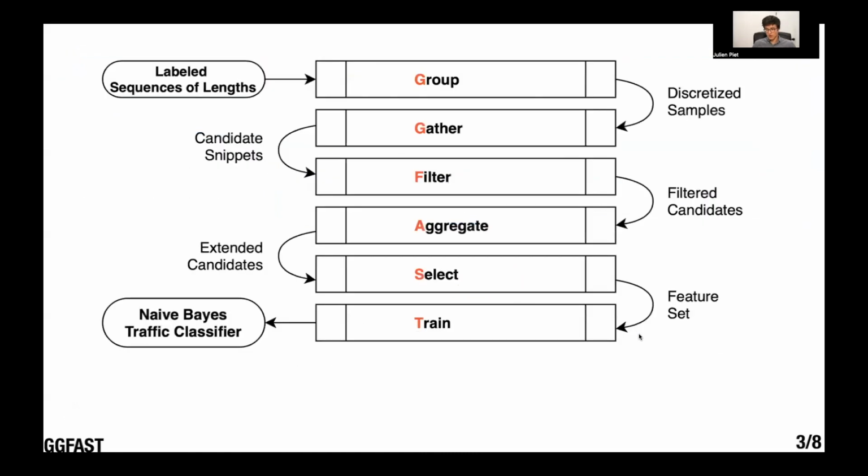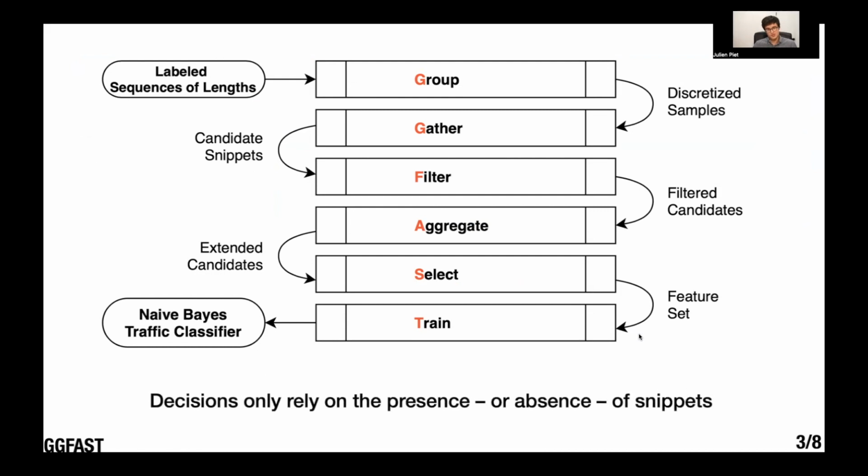So if we look at our whole GGFAST framework, the name is based on the 6 steps. It starts by grouping sequences of lengths, then gathering snippets, and then goes through a bunch of steps to finally get a naive-based traffic classifier. We don't need to understand all the steps for this talk. What we need to understand is that with an input of any labeled traffic, we get a very simple naive-based classifier that only depends on the presence or absence of snippets, these motifs that we find in sequence of lengths.